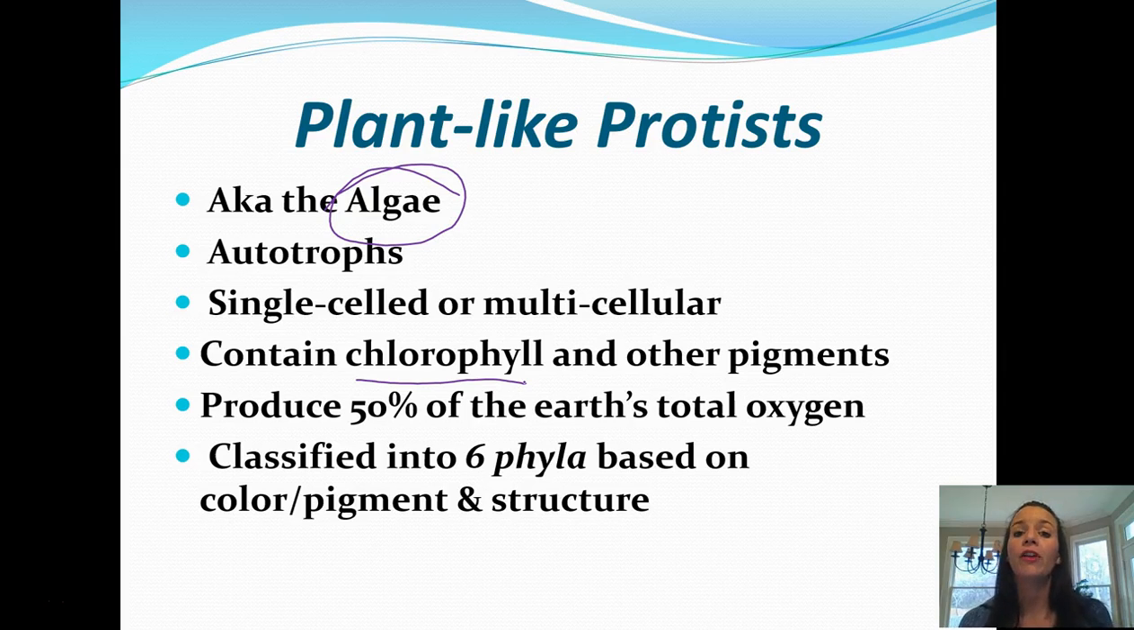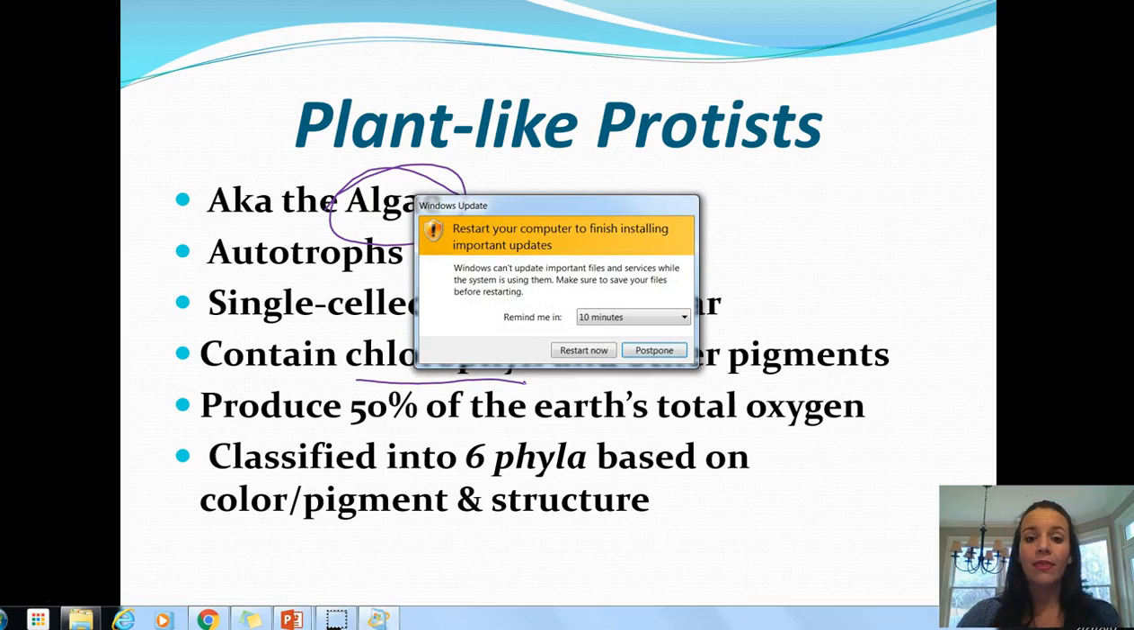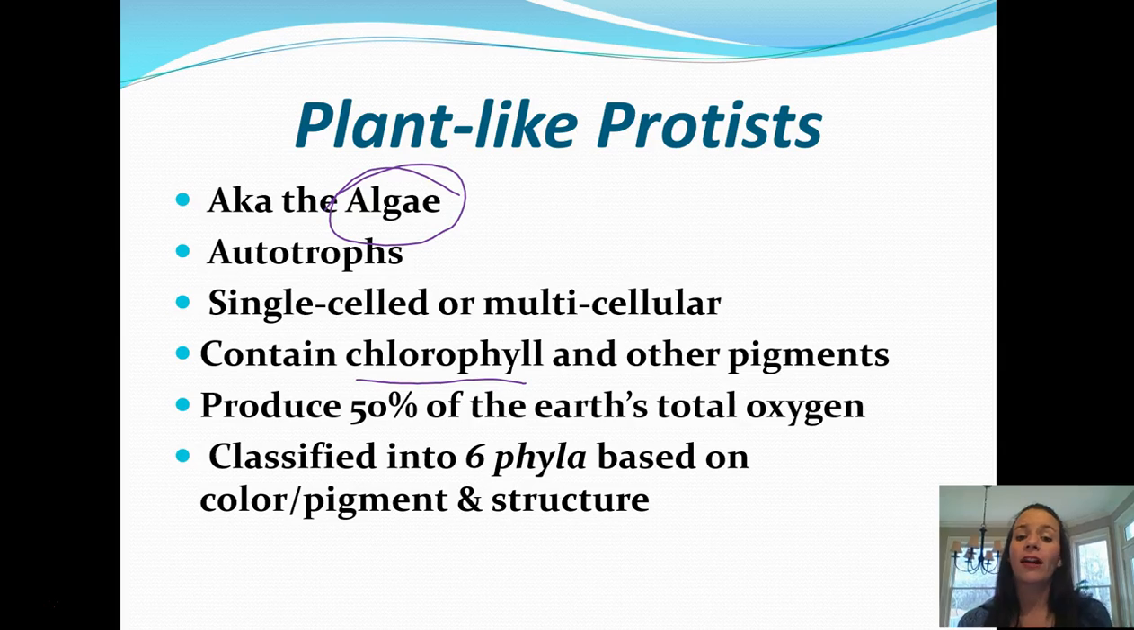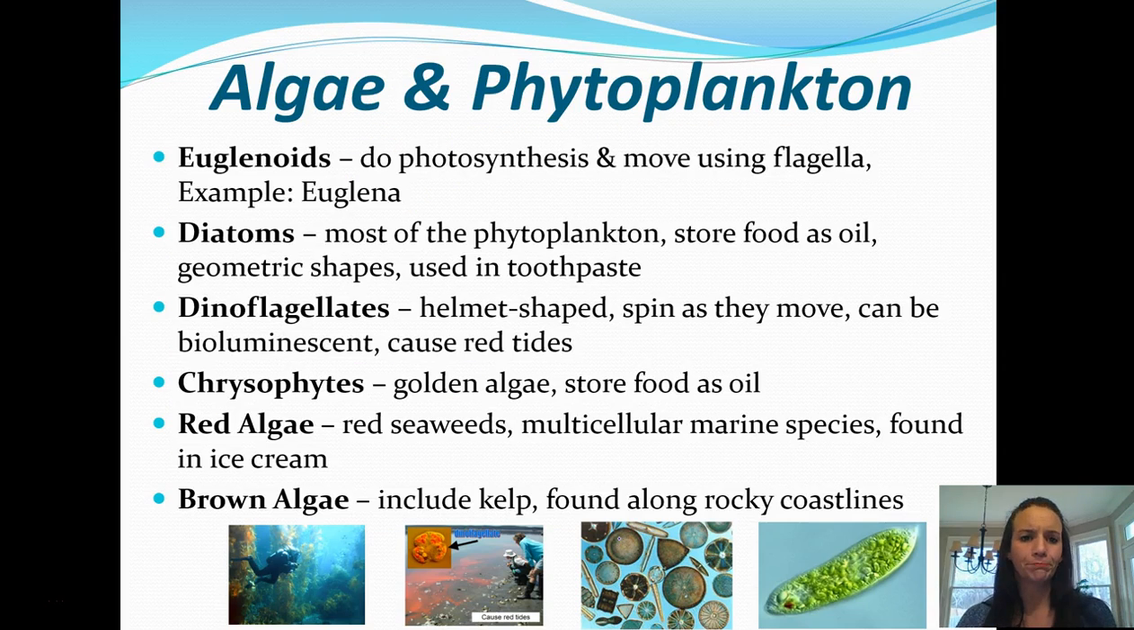Also, interestingly enough, protists produce 50% of the Earth's total oxygen. That is a huge amount of oxygen that these little protists make that you probably don't even realize. And they are classified into 6 phyla based on color or pigment and their structure. So the animal ones were based on a different trait than the plant-like ones. So make sure you're keeping this straight in your notes.